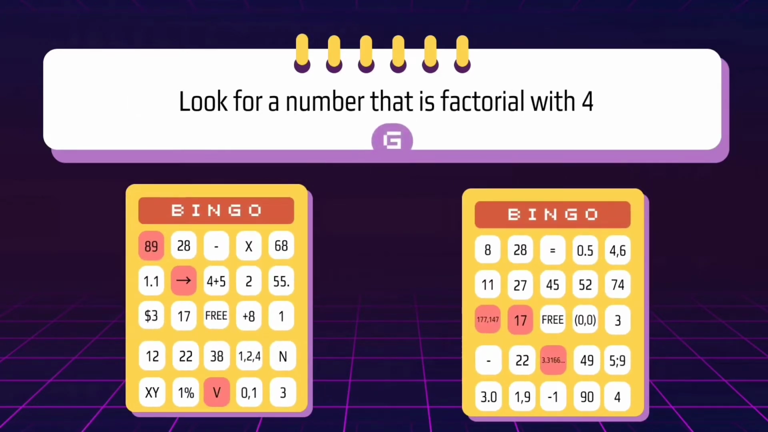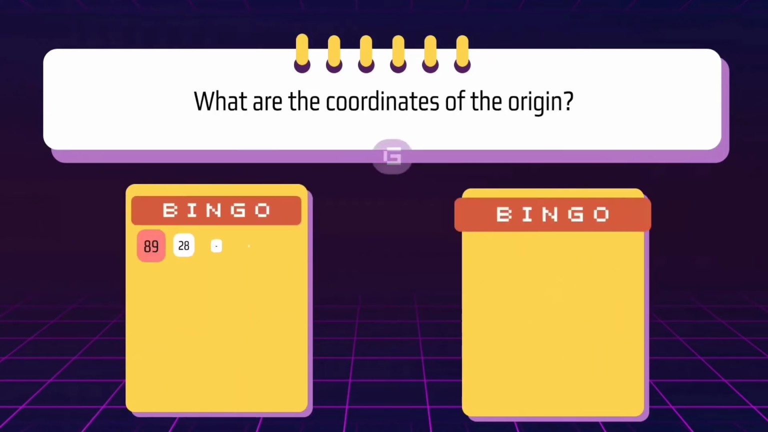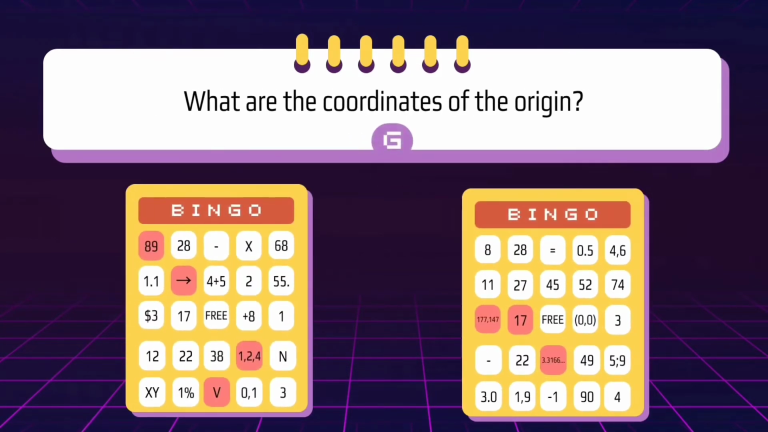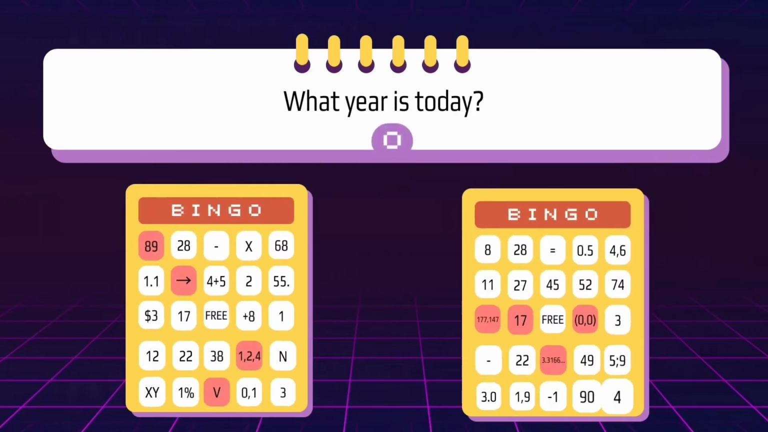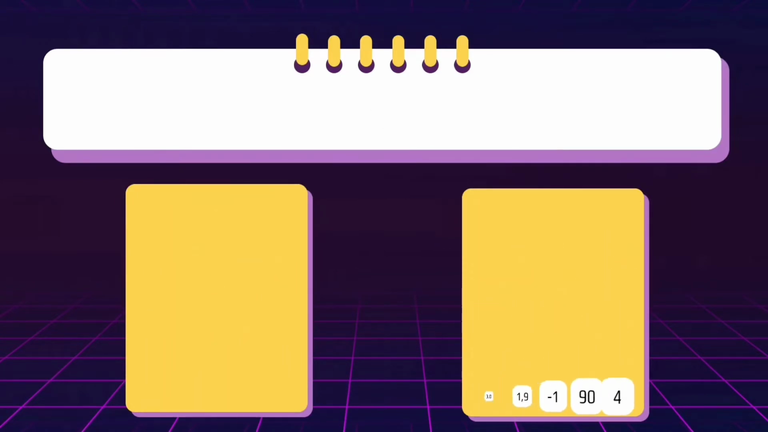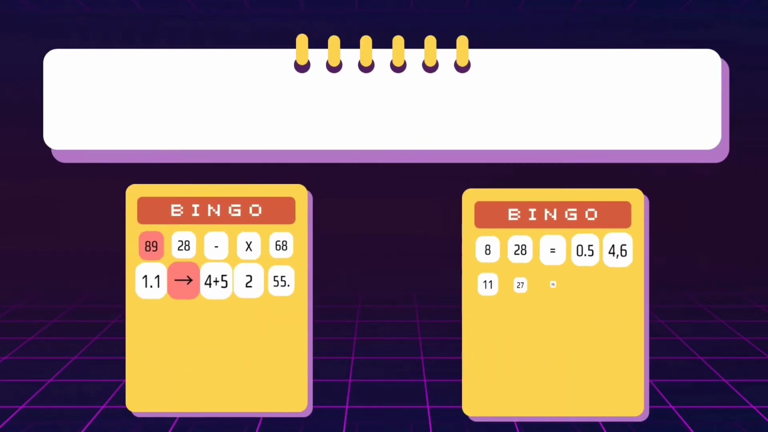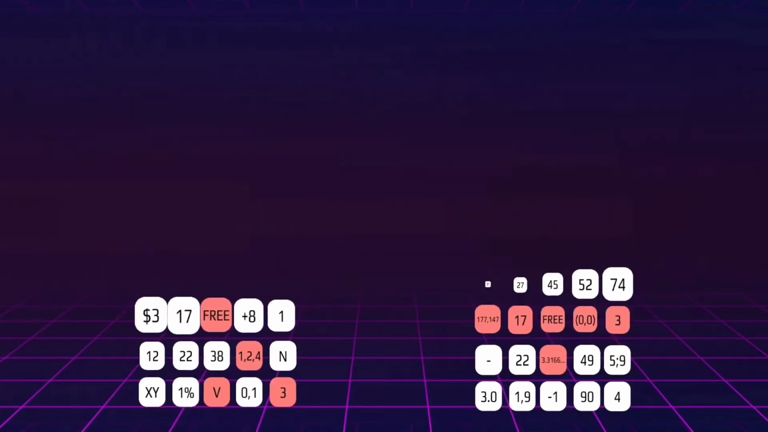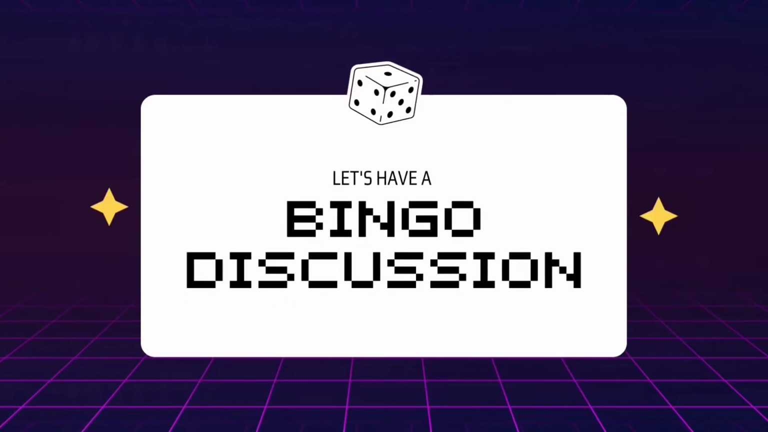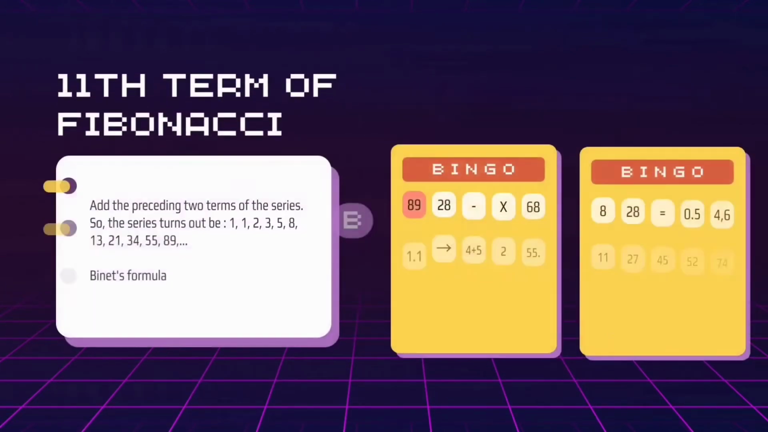In the letter G, look for a number that is factorial with 4. In the letter G, what are the coordinates of the origin? In the letter O, what year is today? In the letter O, as I said earlier, how many games will we play? And we have a winner. And I will explain how you obtain the answers in the game.